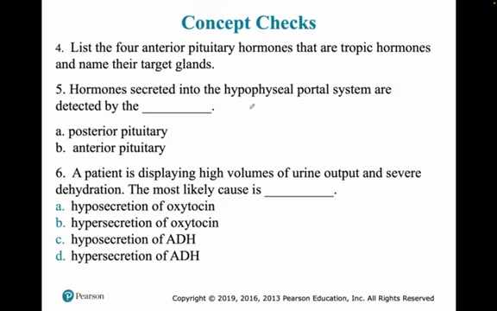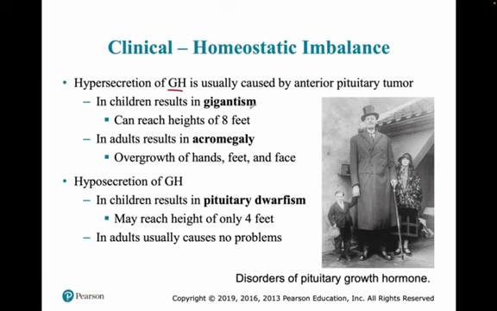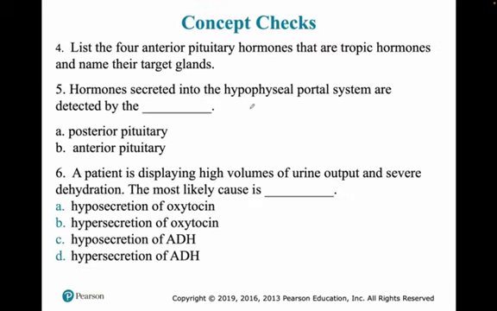Now, here come your next three concept check questions. Firstly, the question is asking, list the four anterior pituitary hormones that are tropic hormones and name their target glands. I'm not going to discuss this. You're going to work on this question on your own.